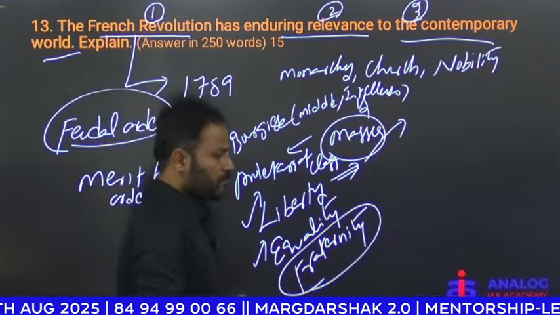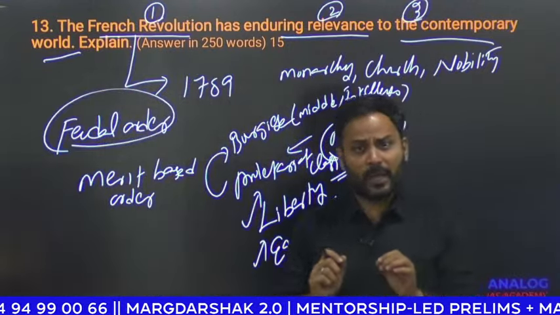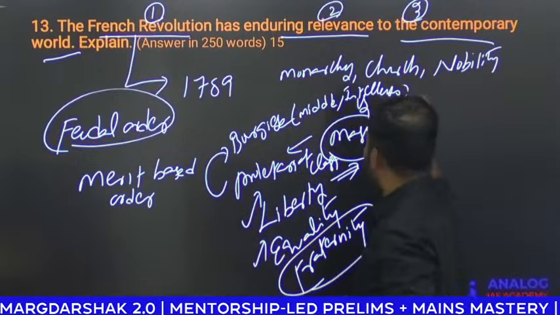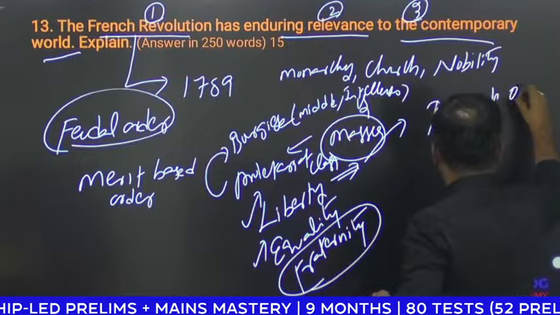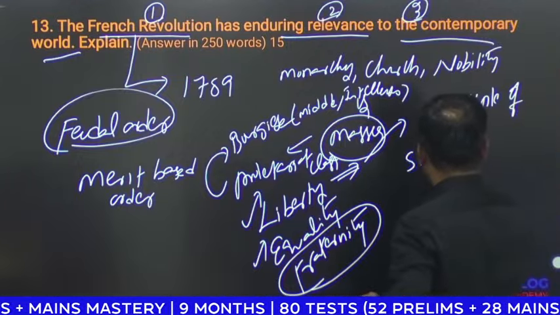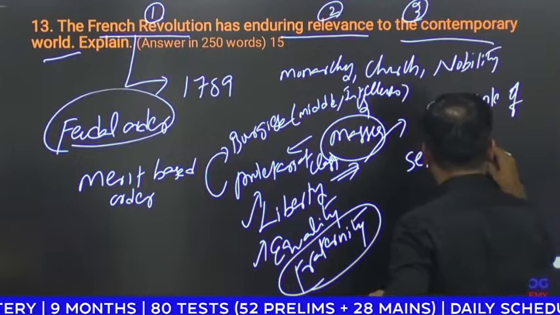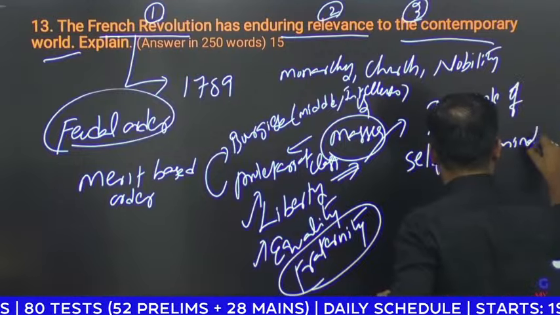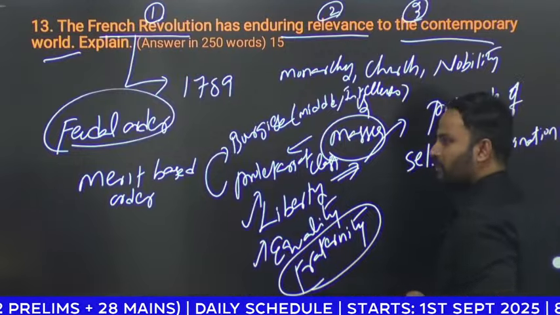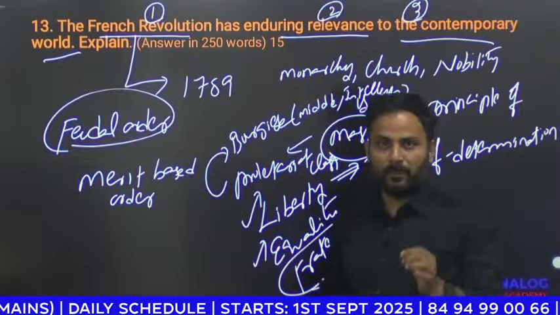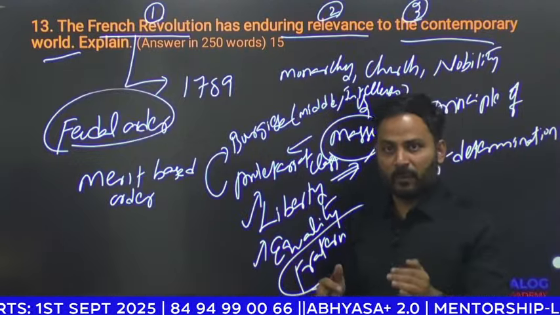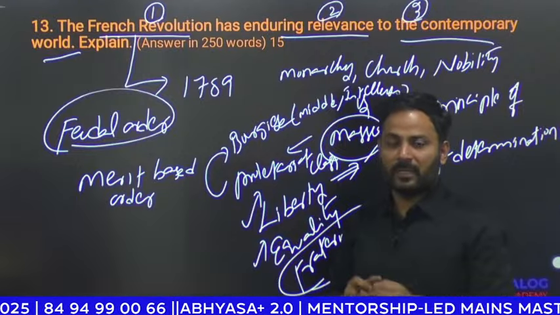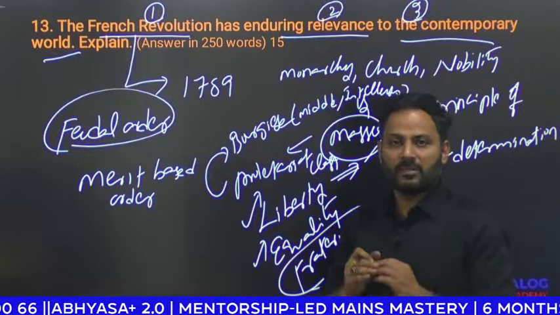Apart from this, your French Revolution also highlighted the principle of self-determination. People are the sovereigns. If people decide, people have every right to decide their destiny, their future. If people want a separate state for themselves, that must be respected by the state.